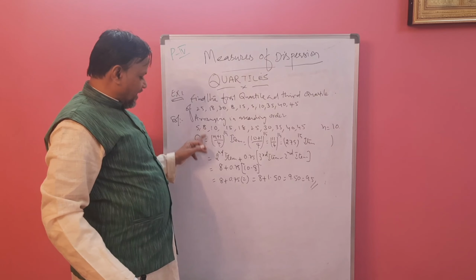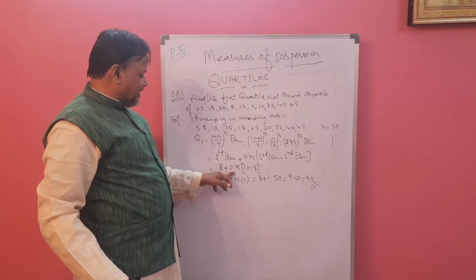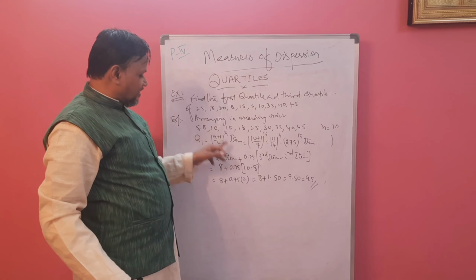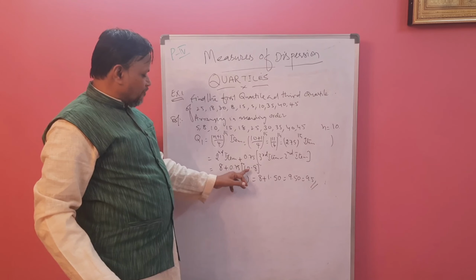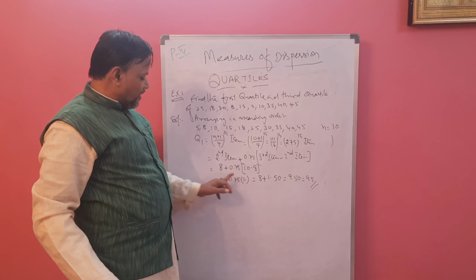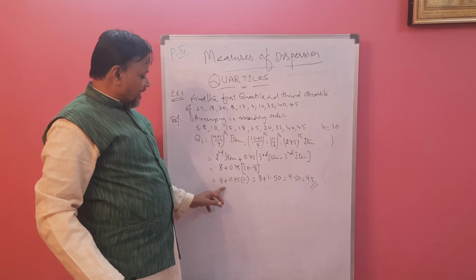Second term is 8 plus, as it is, 0.75. Now the third term is 10 minus again the second term, 8. 10 minus 8 is 2. So 8 plus 0.75 into 2, with 8 as it is.